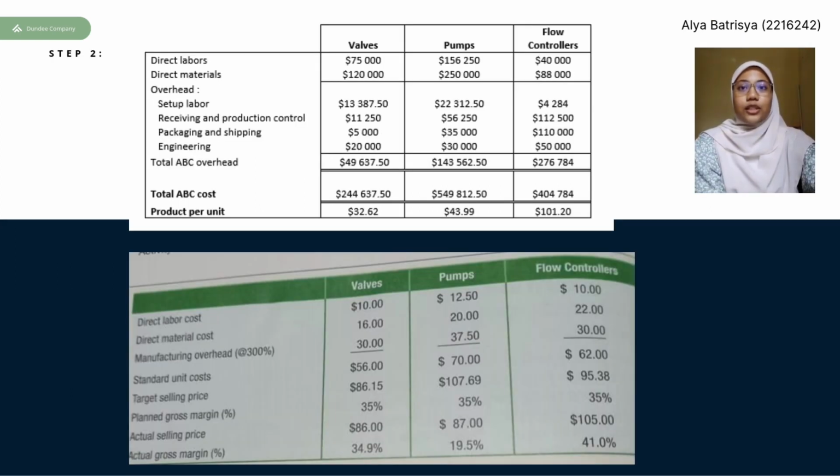The next step is to calculate the total cost per product. So Dundee has 3 product lines which are valve, pumps, and flow controllers. Using the information given in the question, we included the direct material and the direct labor costs. As for the manufacturing overhead, we will need to multiply the cost driver rate that we have calculated before for each activity with the production of the product, deriving us the total cost of the product. After that, we will divide the total cost by the production amount of the product to calculate the per unit product cost. So here, by comparing the per unit product cost using the activity-based costing system and the current system that Dundee uses, we could see that the activity-based costing system results in a lower per unit product cost for valve and pumps, but almost a 40 ringgit increase in the per unit product cost for flow controller.